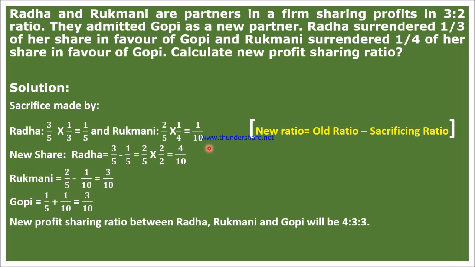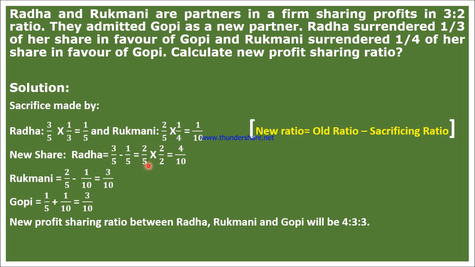Now, as we have found how much sacrifice has been made, we can proceed to find the new ratio. That calculation is very simple. Just follow this formula: new ratio is equal to old ratio minus sacrificing ratio. For Radha, the old ratio was 3/5, minus how much she sacrificed, 1/5, and if you do this calculation, you will get 2/5.